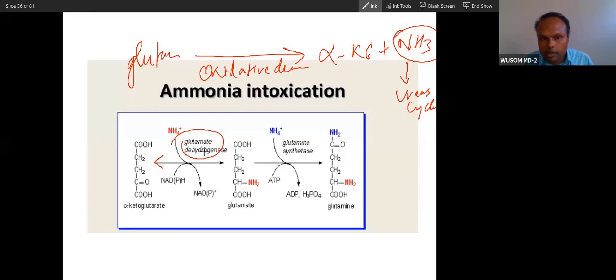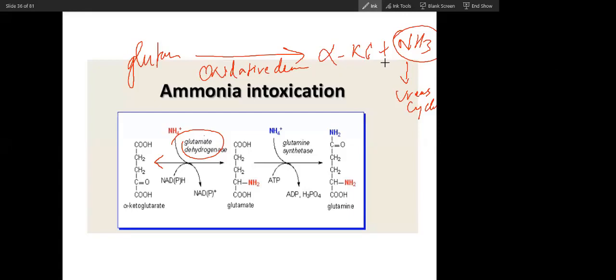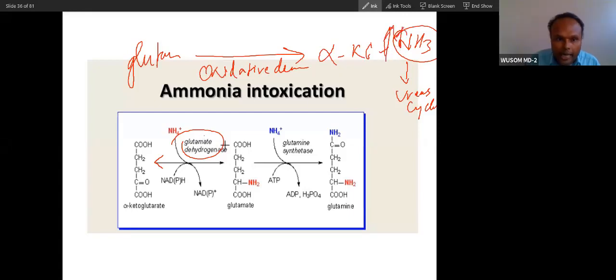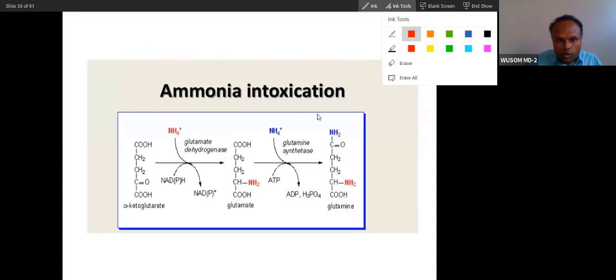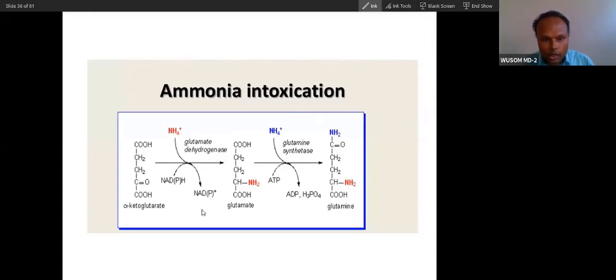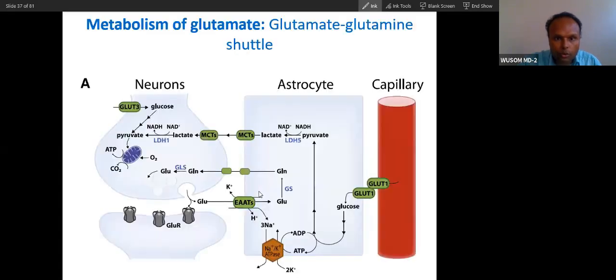This is done by this enzyme. I told you, when ammonia concentration becomes very high, as in a urea cycle condition, this reaction can go in this direction also, and this is the direction I'm showing right now. So you can see alpha ketoglutarate being converted into glutamate. Because of this, it will interfere with the Krebs cycle, and then glutamate will convert into glutamine. And this ammonia will also interfere with the conversion of glutamine into glutamate by glutaminase.